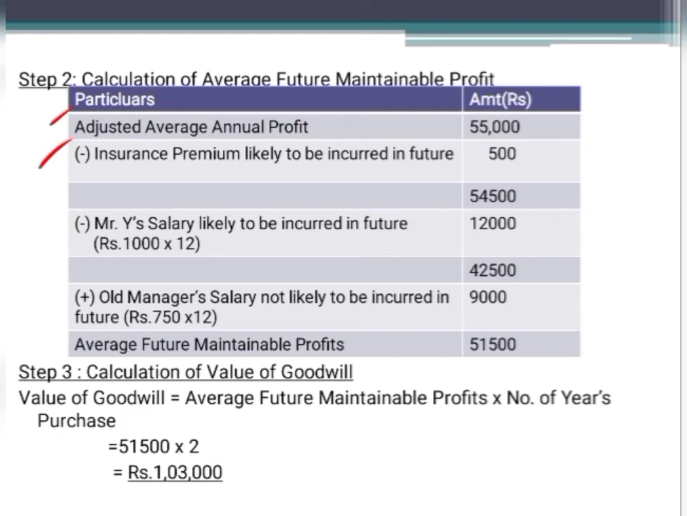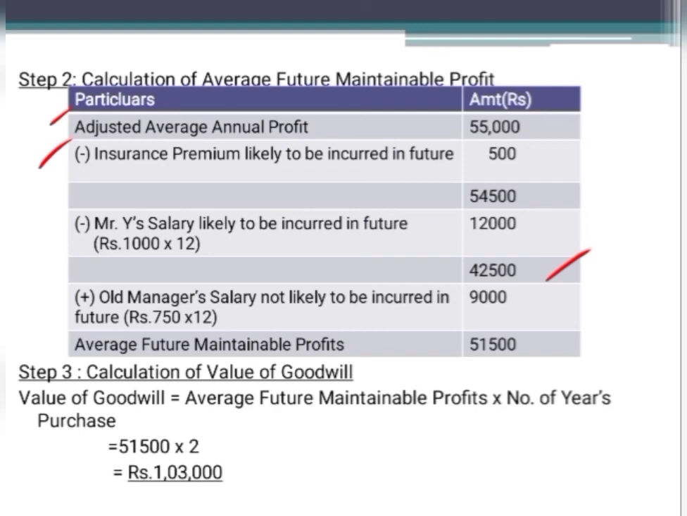The expenses which are likely to be incurred in the future, that has to be deducted. So less insurance premium likely to be incurred in the future 500. So you will have balance of 54,500. Then again there is an adjustment with regard to salary. Okay, Mr. Y should be paid a salary because he is employed with the new owner Mr. X as the manager. So what is the salary he should be paid? 1,000 per month. So 1,000 into 12, which comes to 12,000. So you have to deduct it. So the balance would be 42,500.